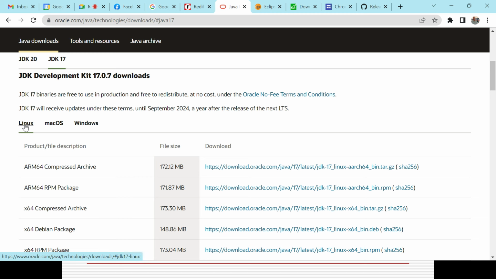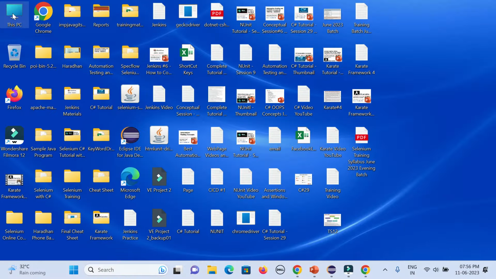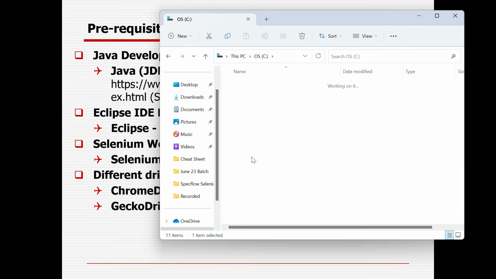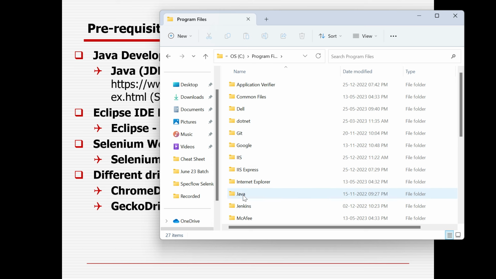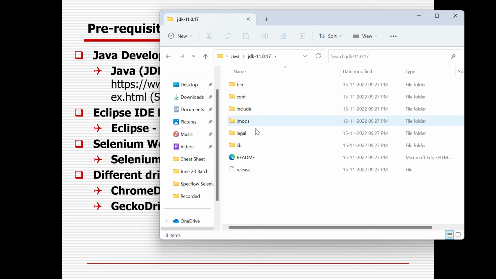Then, based on your operating system, Linux, Mac, you need to select here. Suppose Windows, you need to go with that, right? It will be the 64-bit installer. You can click here. After that, an exe file will be downloaded. You need to click on it and install it. Once it is installed, you can go to My Computer, go to C drive, go to Program Files. A Java folder will be created, and you can see here that my Java 19 and Java 11 are installed.